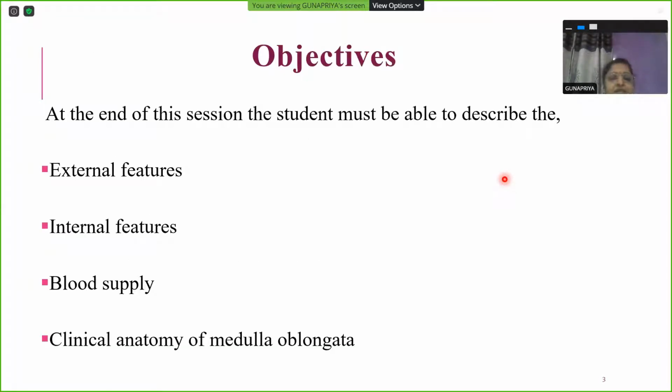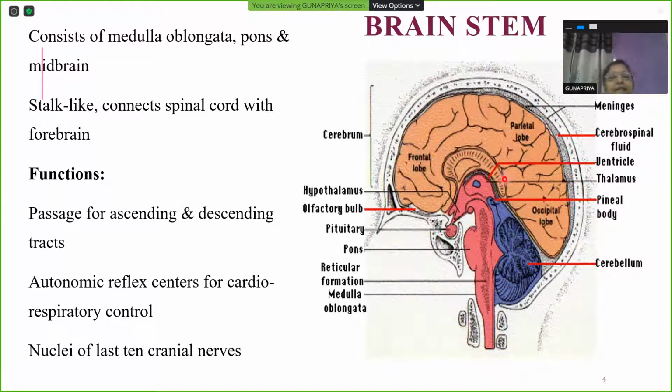The objectives of this session are that, at the end of it, the student must be able to describe the external features, internal features, blood supply, and clinical anatomy of the medulla oblongata. The brainstem consists of the following parts. From lower down, you have the medulla, followed by the pons and then the midbrain. All these three are the constituent parts of the brainstem.